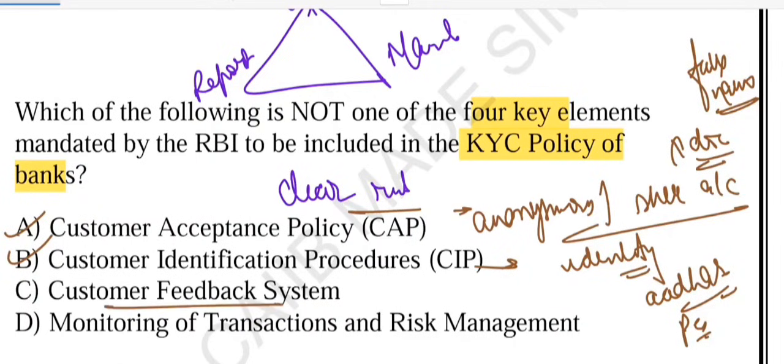Option C is a customer feedback system. See, this sounds nice, right? Feedback is always good. But in the context of the RBI KYC policy, feedback is not a mandatory element. RBI is more concerned with preventing fraud and money laundering, not with whether you like the bank's service or not. So this option is not part of the four elements of KYC.